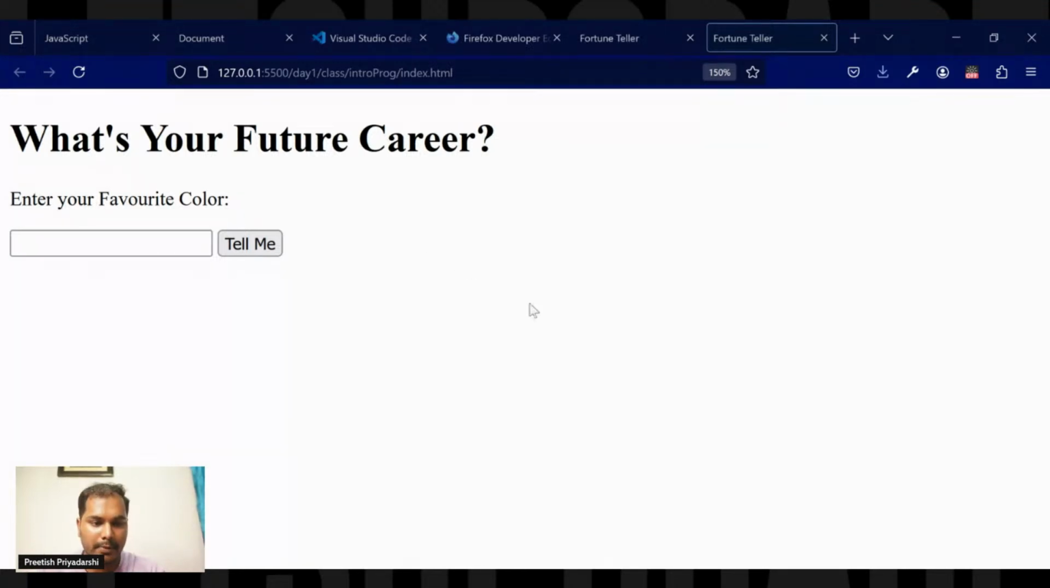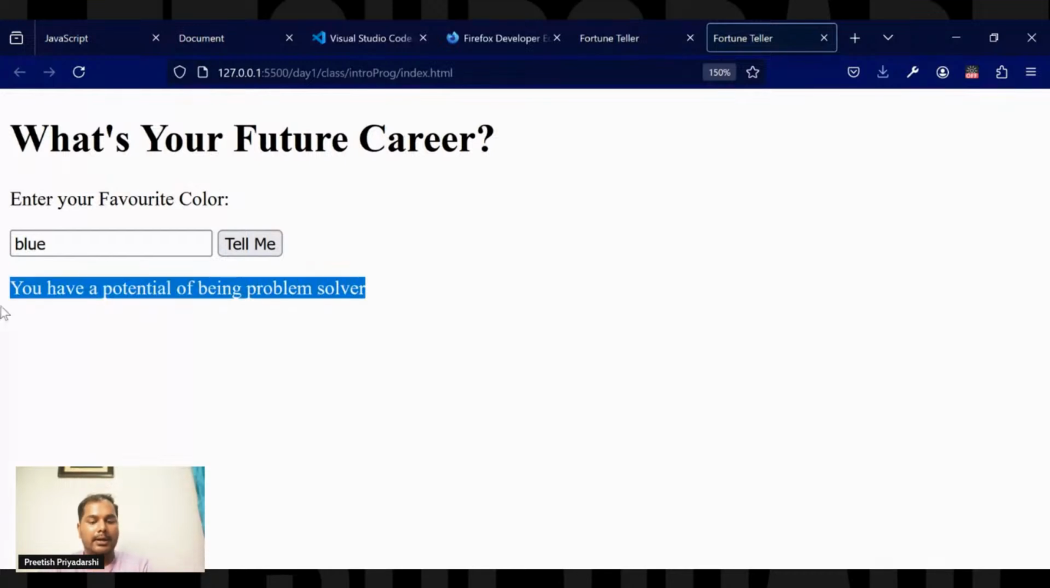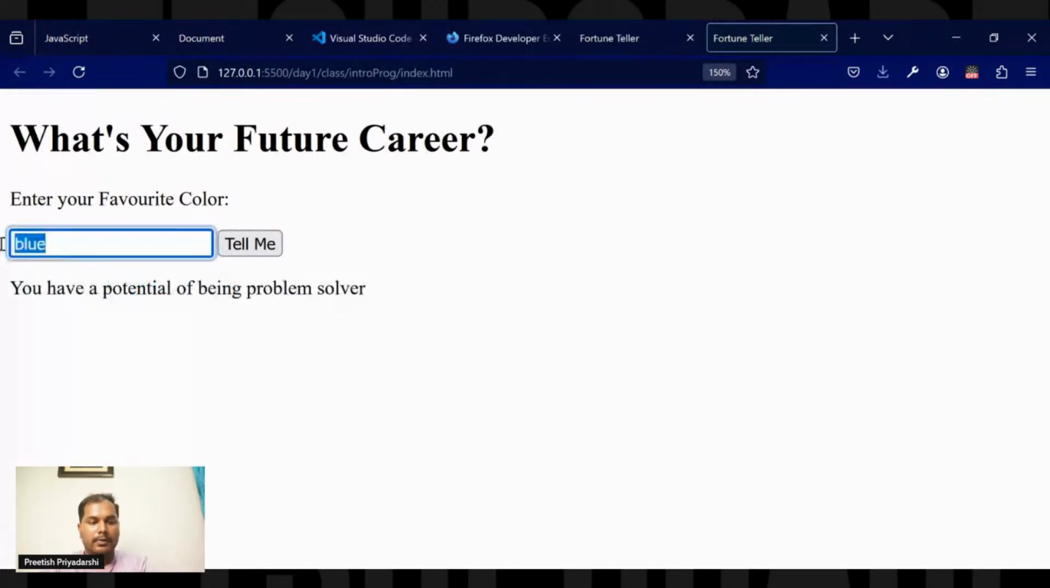Okay, on the process. So this is how the page looks. Here, if I write red and click on tell me, you can see in the paragraph part it is showing you might be a passionate leader. If I write blue and click tell me, it will trigger that, it will do the comparison and accordingly it shows the result right here. If I write something like yellow which is not there, it will just display the else part.